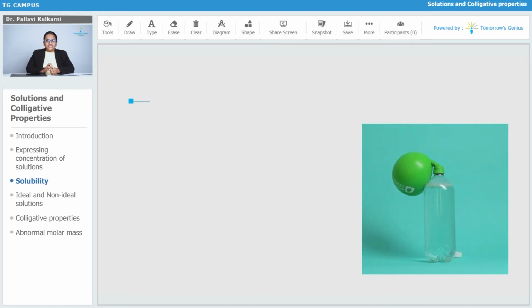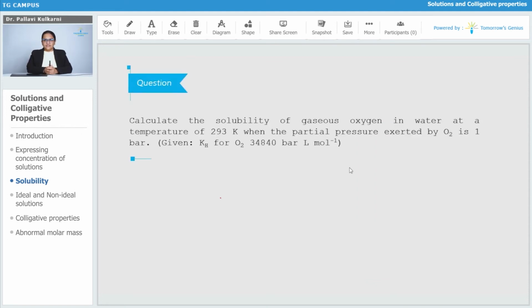They have put a balloon on the mouth of the bottle, so you can see the carbonated drink giving out carbon dioxide gas after the pressure is released. That indicates that solubility of gases in liquids is directly related to the pressure.